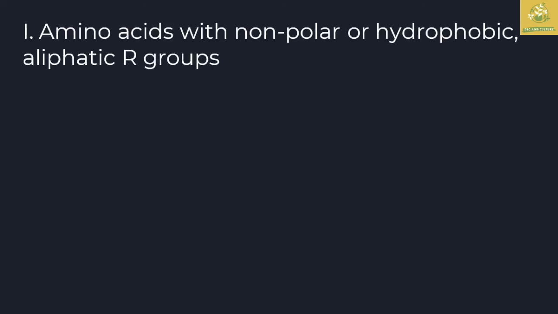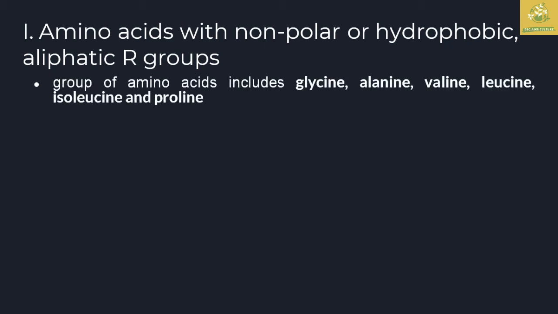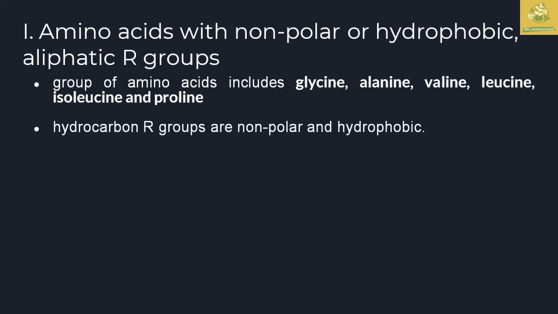The first one is amino acids with a non-polar, hydrophobic, also known as aliphatic R group. This group includes glycine, alanine, valine, leucine, and proline. They have hydrocarbon R groups which are non-polar and hydrophobic in nature.